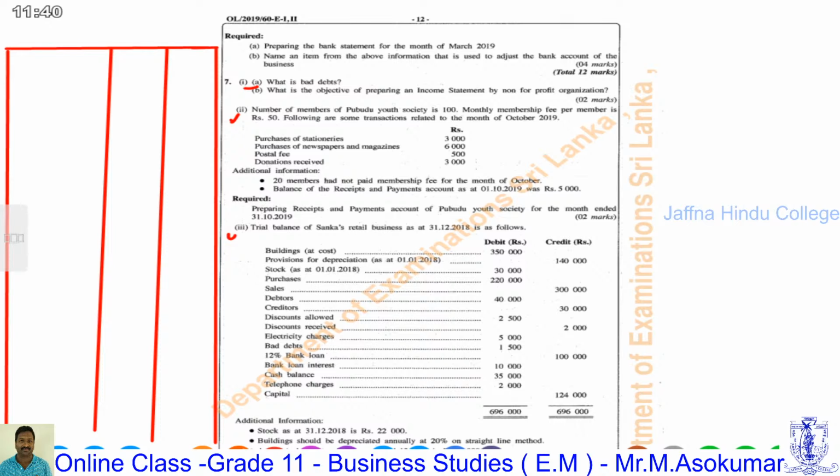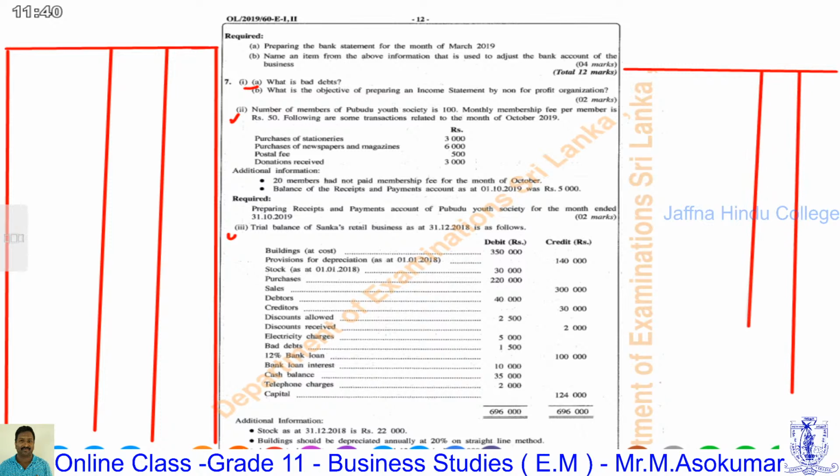Then on the right side, we are going to draw the lines for the financial position statement. Then we are going to put the headings and space allocations.